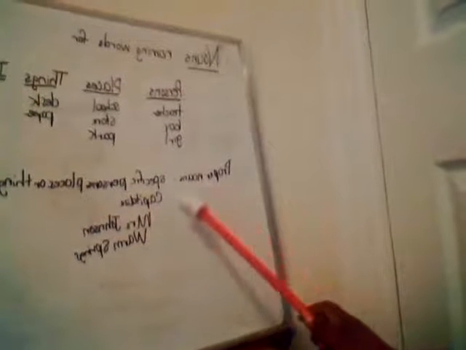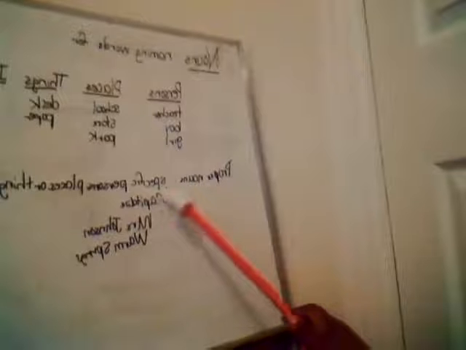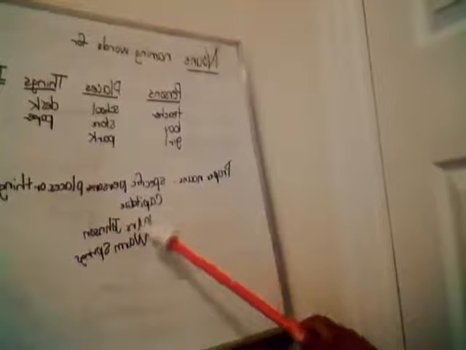Nouns are naming words for persons such as teacher, boy, girl. A noun can be a naming word for a place such as a school, a store, or a park. Nouns can be a naming word for a thing such as desk or paper. Nouns can be a naming word for ideas such as love or hate. Proper nouns are specific persons, places, or things. These nouns must begin with capital letters, such as Mrs. Johnson. She's a specific person. Warm Springs is a specific place.